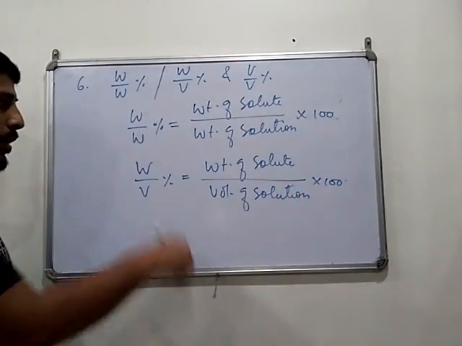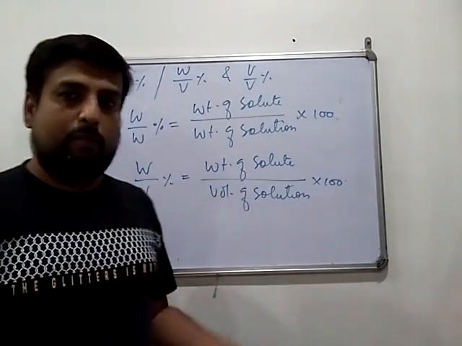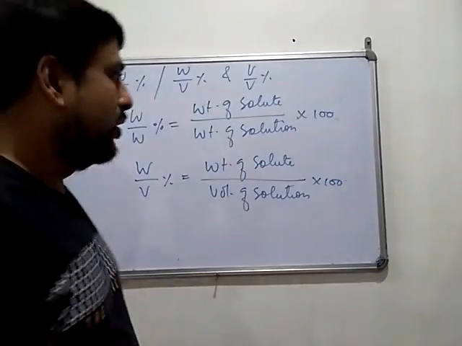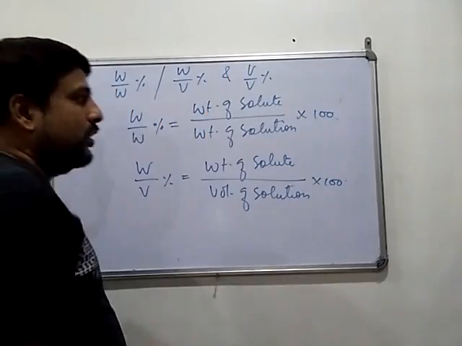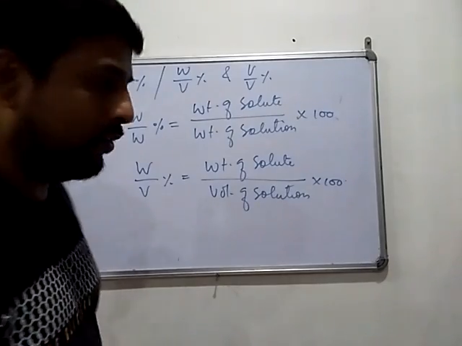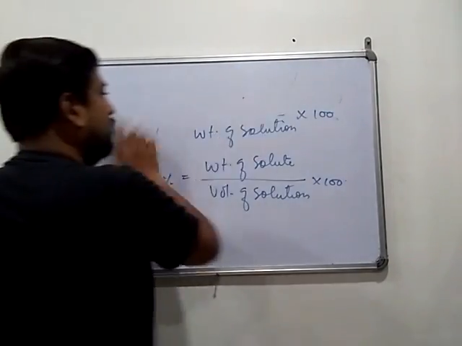And in case of volume by volume percentage, both terms will be volume. So you can easily understand now: if two terms are given, if you know two terms, the third one you can automatically make in your mind, say what it should be, okay.